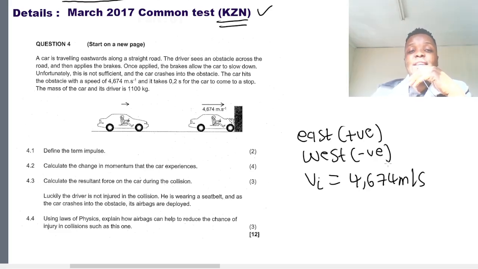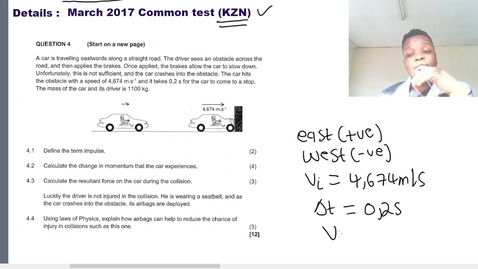And then they say that it takes 0.2 seconds for the car to come to a stop. So in other words, it takes a time of 0.2 seconds to reach a final velocity of 0. It means to come to a stop, or sometimes to become at rest. At rest and to come to a stop is the same thing.